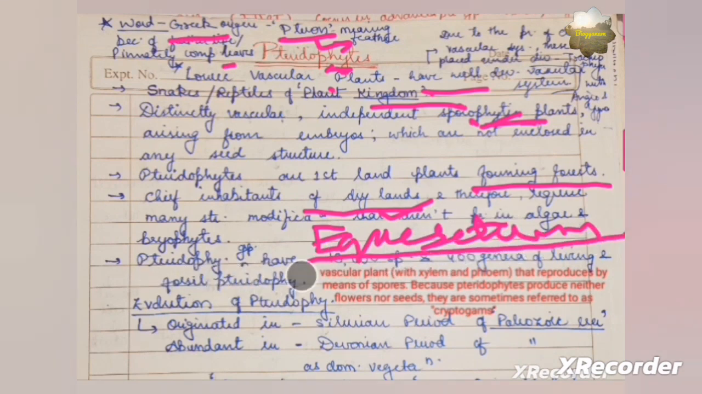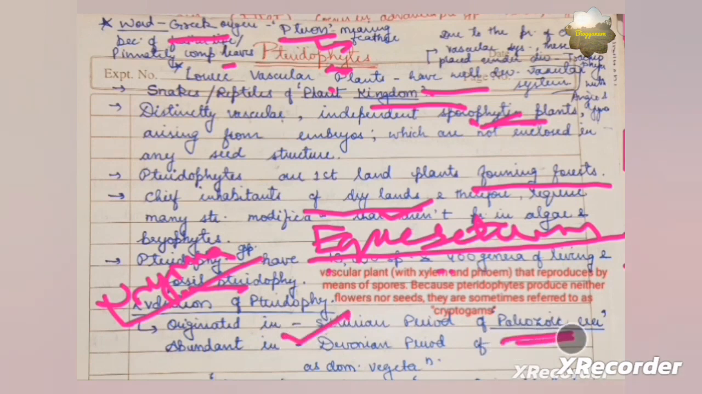The pteridophyte group has around 13,000 species and 400 genera of living and fossil pteridophytes. One example of fossil pteridophytes is Rhynia. Pteridophytes basically originated during the Silurian period of the Paleozoic era, but they became abundant, multiplied and chiefly inhabited the land during the Devonian period of the same Paleozoic era.